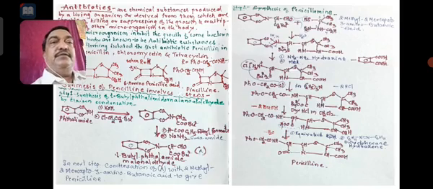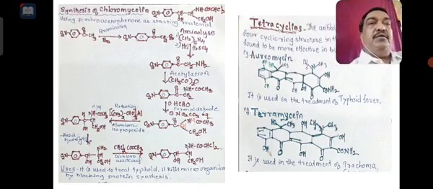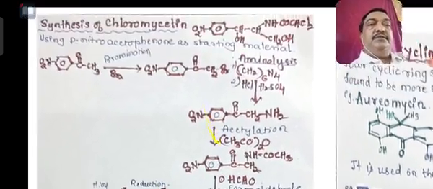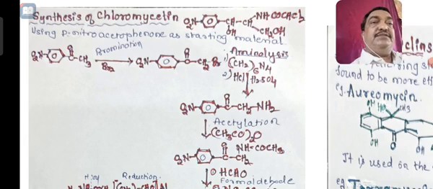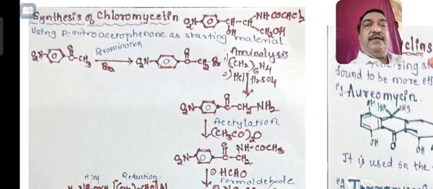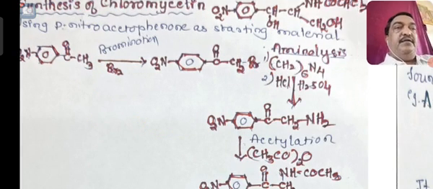Then next, in the next slide, we will go for another compound, chloromycin. I think this question was asked once: give the synthesis of chloromycin. What is chloromycin? NO2, C6H5, CHOH, C6H4, CHOH, CH, NH, CO, CH, Cl2 and CH2OH, a big huge molecule. It can be prepared by using this simple reaction.